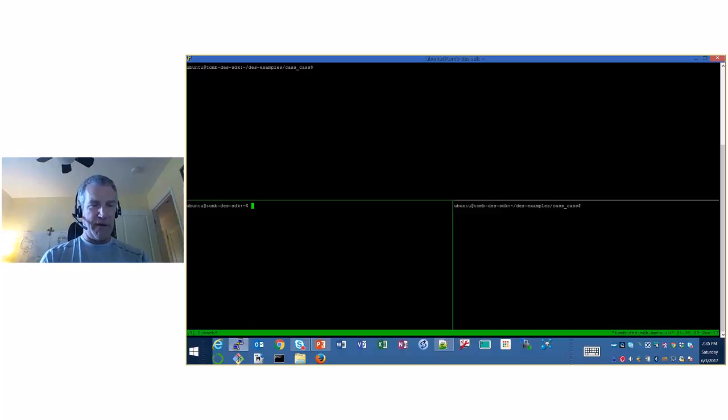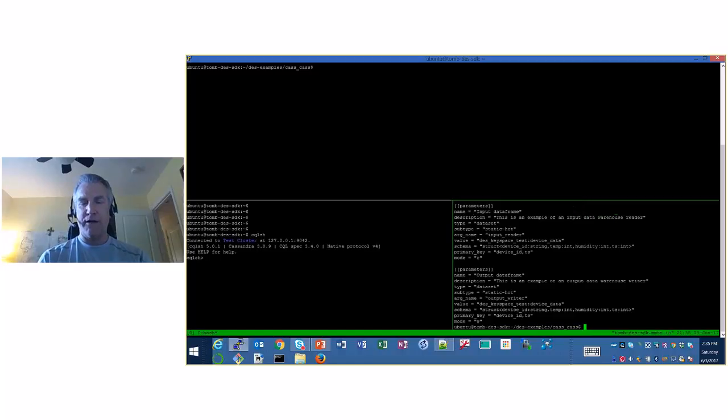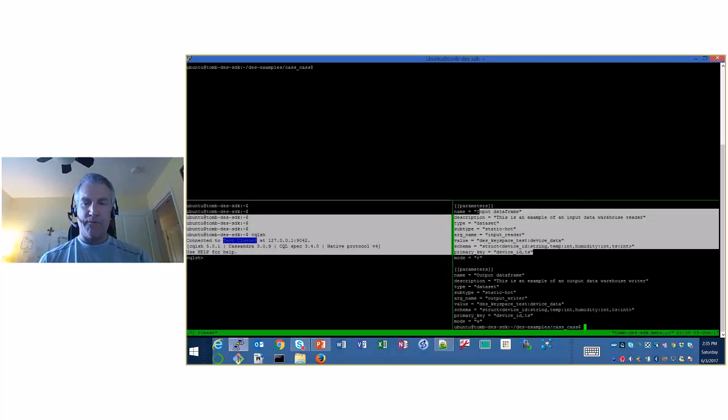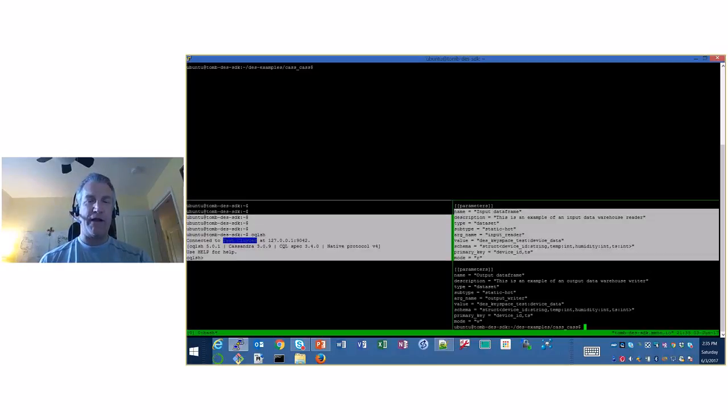This second pane I'm just going to use for a CQLSH session, so I'm just going to log into my Cassandra cluster. And in this third one, I'm just going to cat the DES TOML file. The data that you see here in this TOML file is pretty interesting data.